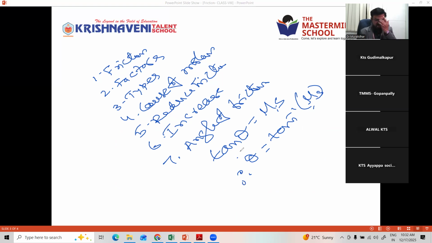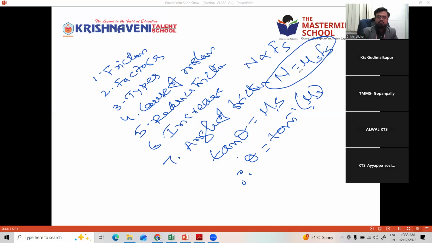Both are direct: if this increases, that also increases. In this we also discussed what the normal force is and how the normal force is directly proportional to static friction. From that only we derived the coefficient of friction, that is, mu s is equal to fs by n. Just now we derived it. N is nothing but mg here, and from that we got the theta value.